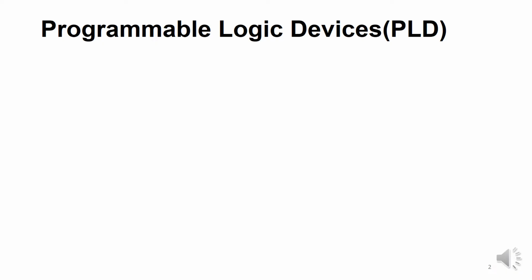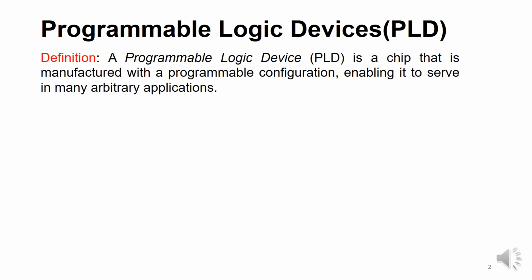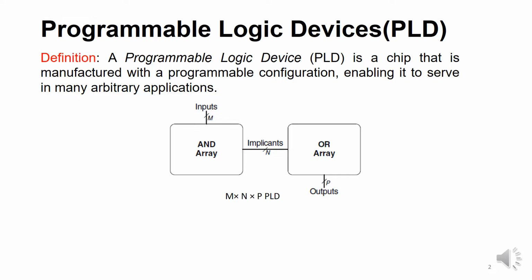As we know, PROM is a type of programmable logic device, that is PLD. So first we will see the definition of PLD, and then we will go with the implementation with PROM. Definition: a programmable logic device (PLD) is a chip that is manufactured with programmable configuration, enabling it to serve in many arbitrary applications. The given diagram shows the block diagram of PLD.